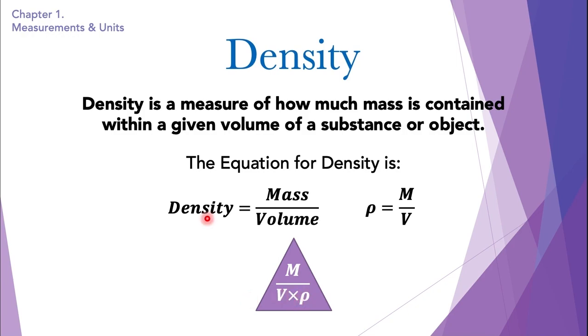Now for example, I am given the density and volume of an object and I want to find out the mass. What would I do with the density and volume? All we have to do is just hide the mass over here, and what we get is volume multiplying density. So if we multiply volume by density, we will get the mass. Remember, we're not going to divide it. So this is the difference. This is how we rearrange the equation to find another physical quantity.